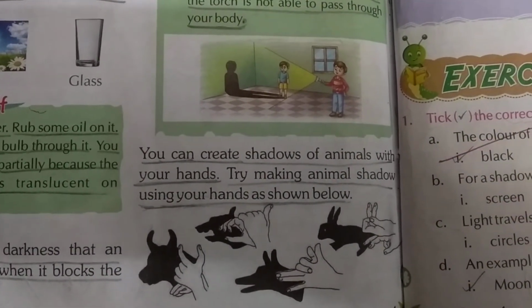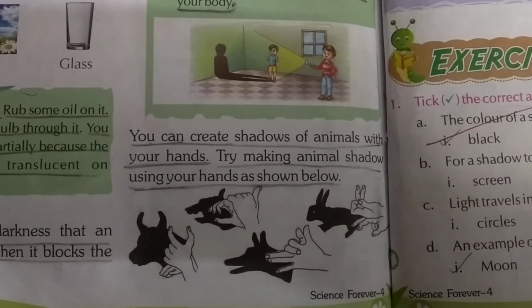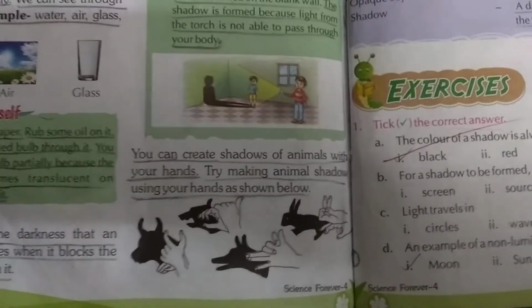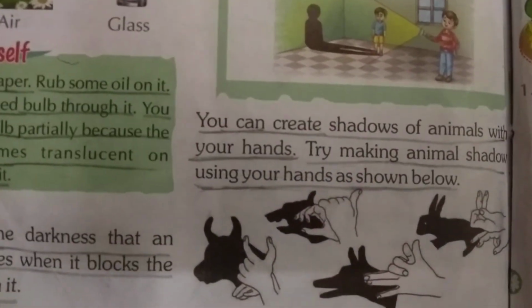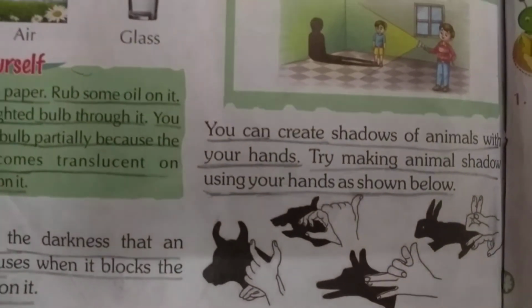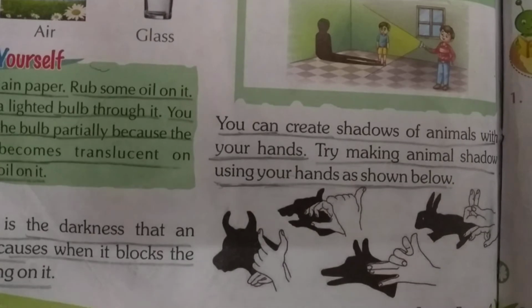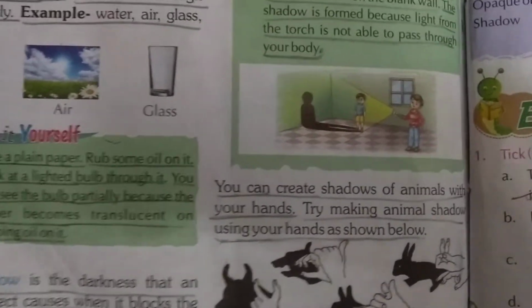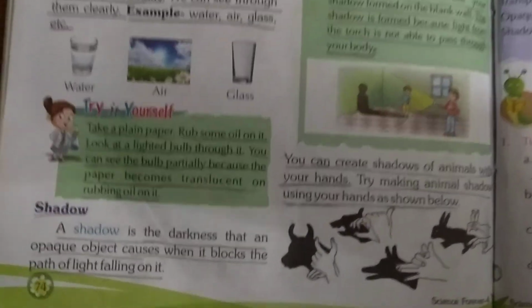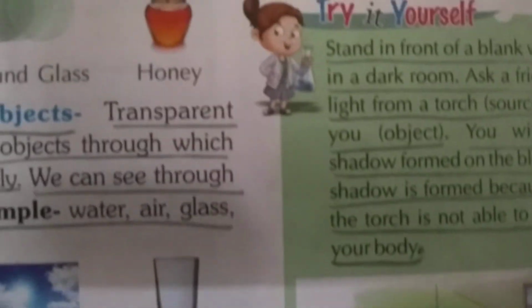A shadow is a darkness that an opaque object causes when it blocks the path of the light falling on it. What is shadow? A darkness that an opaque object causes when it blocks the path of the light. Revise for 5 minutes, students. Next time I'll take journal test. Okay. Revise it properly. My dear students, I hope my little ones have followed quickly what I taught you.